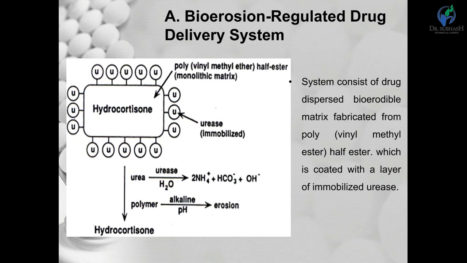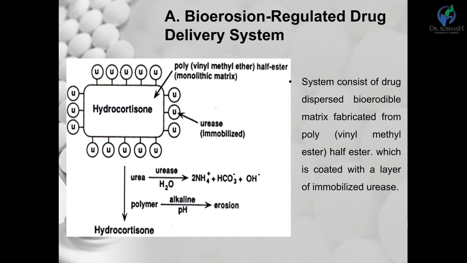The first one is the bioerosion regulated drug delivery system. This system consists of a drug dispersed in a bioerodible matrix fabricated from a polymer, polyvinyl methyl ether half ester, which is coated with a layer of immobilized urease. In a solution with near neutral pH, the polymer erodes only very slowly.